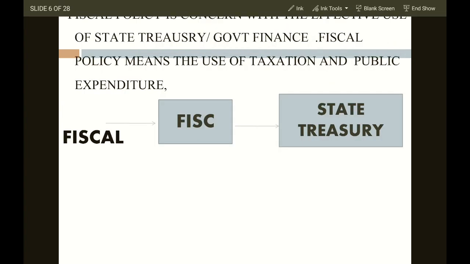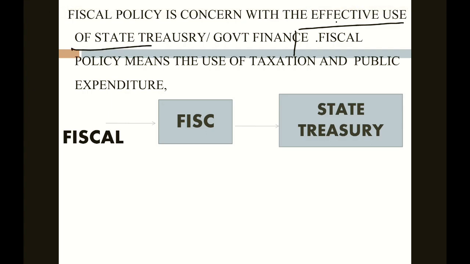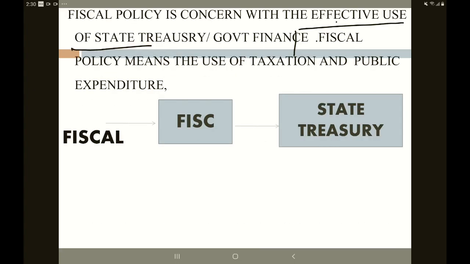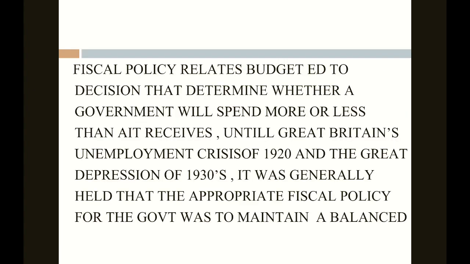Now, fiscal policy is concerned with the effective use of the state treasury.